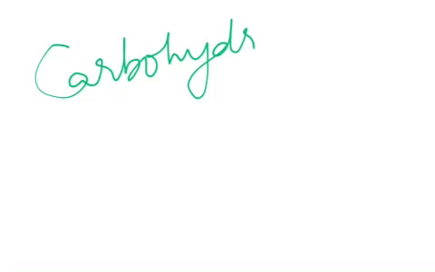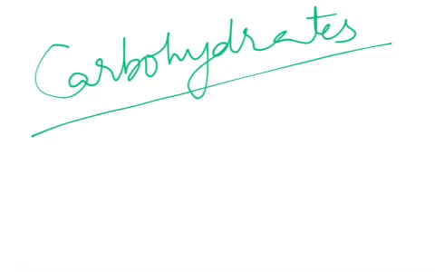Then what are the foodstuffs? Maybe different kinds of food materials in different countries, people may eat whatever they eat. The foodstuffs are of three types: carbohydrates, proteins, fats. Among them, we'll discuss the path of carbohydrates here.